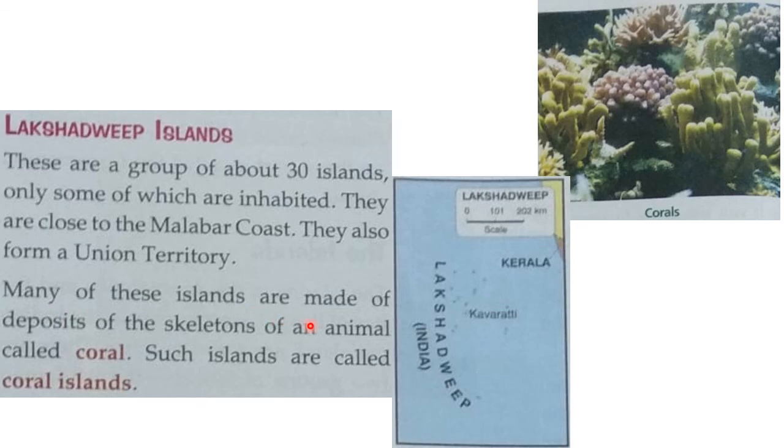Many of these islands are made up of deposits of the skeletons of an animal called coral. Such islands are called coral islands. The Lakshadweep group of islands are coral islands because they are made up of the skeletons of coral polyps. When the polyps die, their skeletons accumulate one over another, and in this way the Lakshadweep Islands have formed.